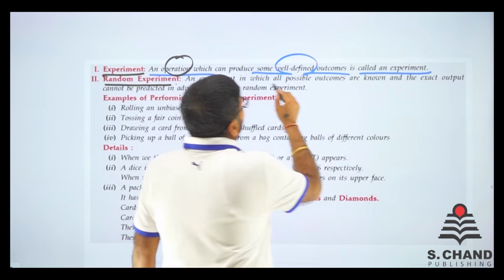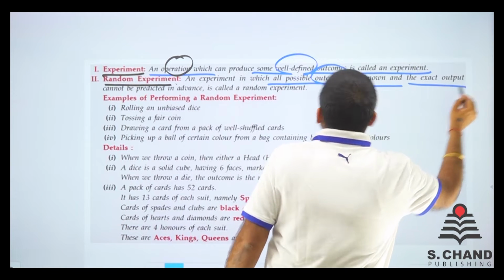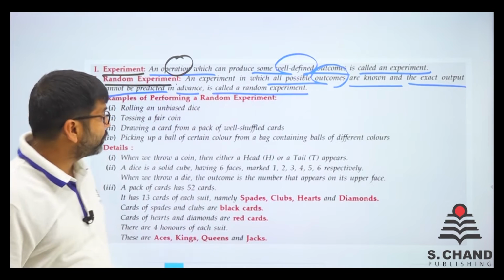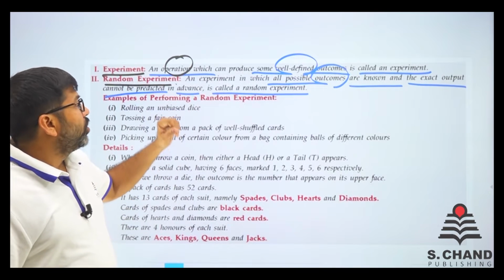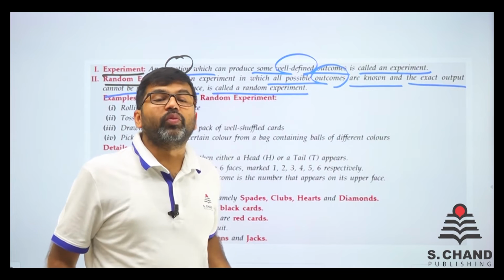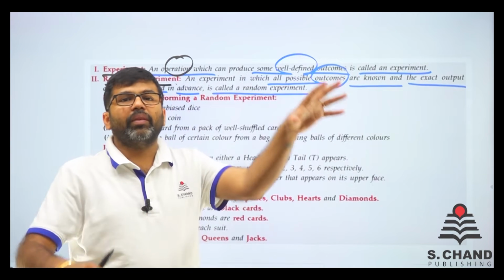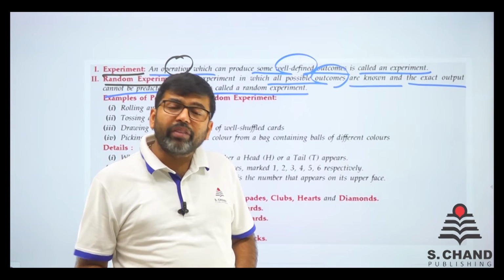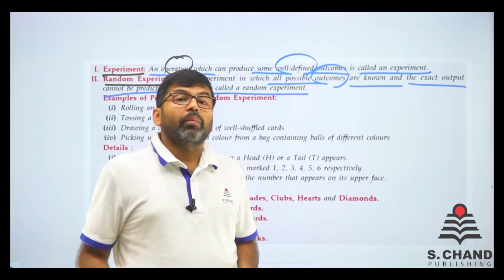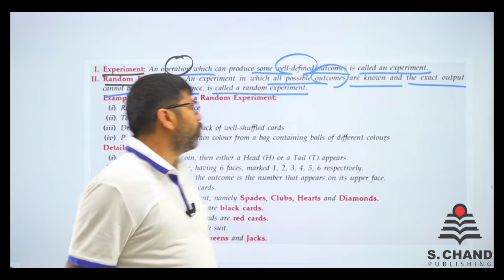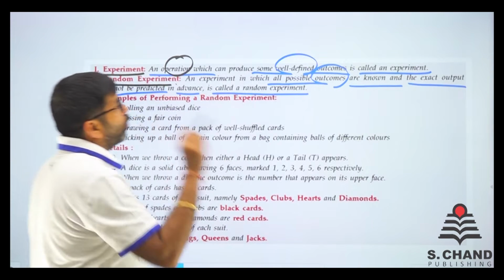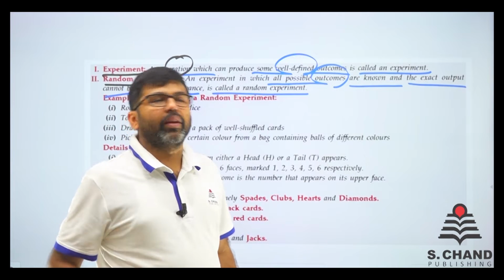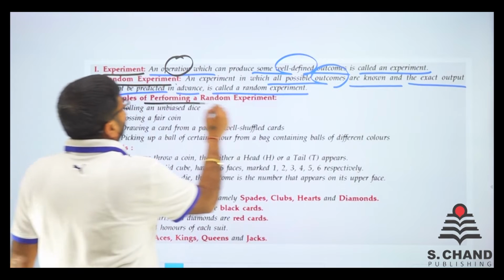Random experiment. An experiment in which all possible outcomes are known and the exact output cannot be predicted in advance is known as a random experiment. एक ऐसा experiment जहाँ के सभी possible outcomes we know. Example के तौर पे coin को हम उछालते हैं, head आएगा या tail आएगा, but उस केस में क्या आएगा, we don't know. So random experiment कहते हैं कि आउटकम cannot be predicted, but उसके आउटकम defined हैं, right?